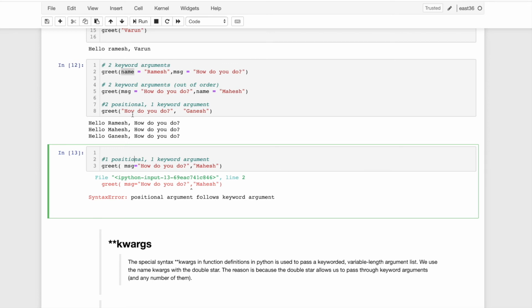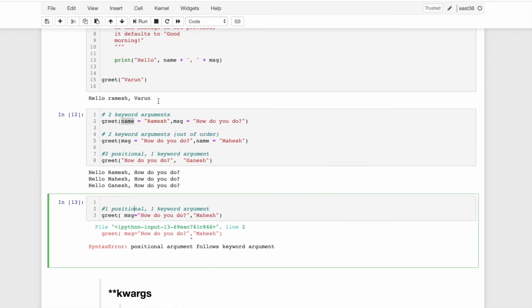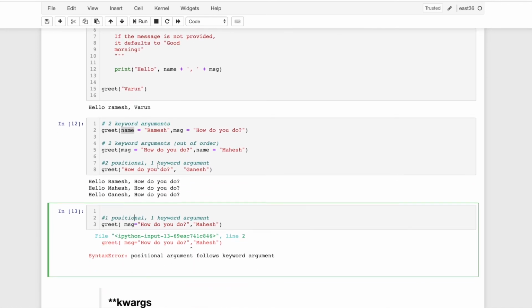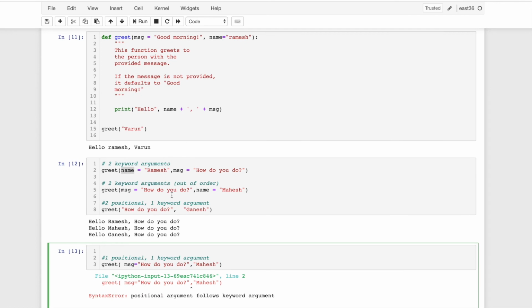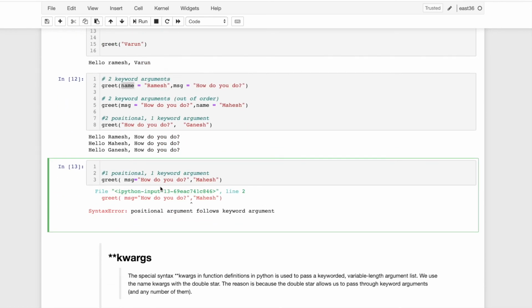So greet, like how do you do, that is the first positional argument. So it will take the first by default, right? It will take whatever you define first, like first is good morning and second is Ramesh. So it will take that argument in Ganesh. Like for example, if we change it, the first keyword argument we write message how do you do, and second is the positional argument, then it will throw an error.